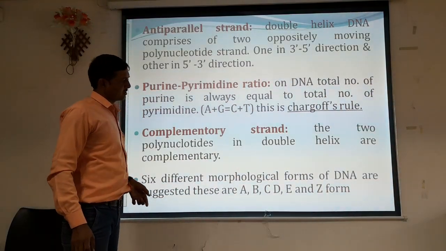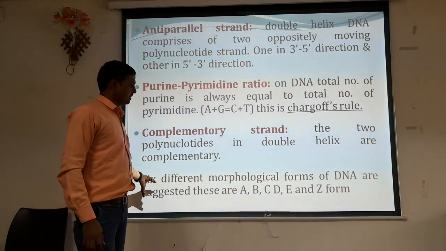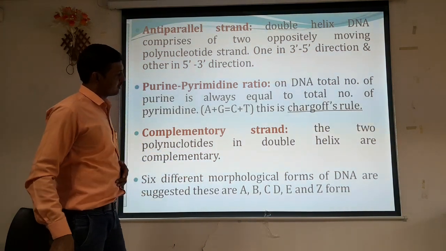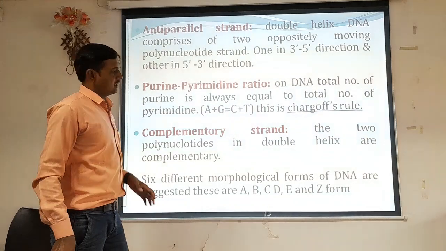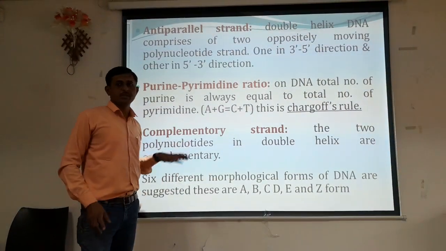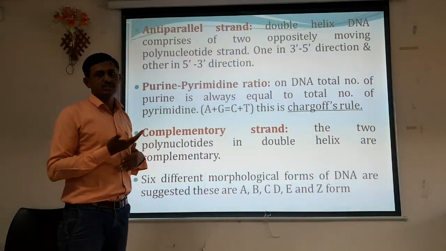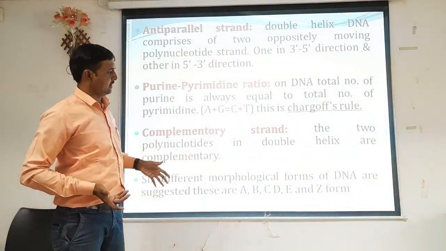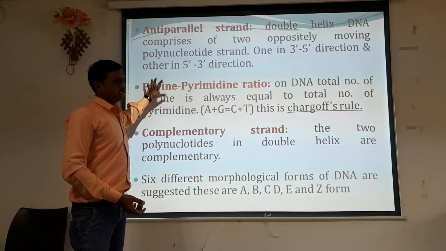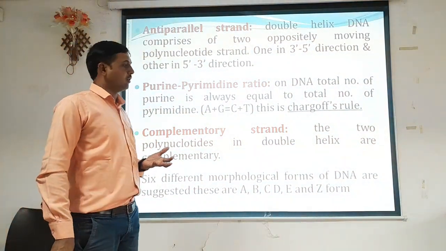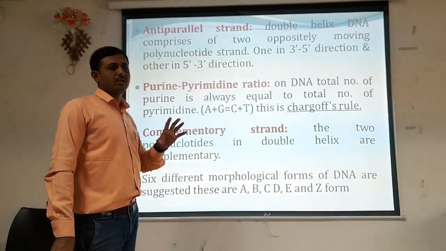6 different morphological forms of DNA are suggested, that are the A form, B form, C form, D form, E form, and Z form. These are nothing but different forms of DNA which are present in the environment. So they have different structure, different symmetry, different geometry, different characteristics. So it is nothing but the double helical structure of DNA. In the next lecture we will discuss the different forms of DNA and how they differ from one another.